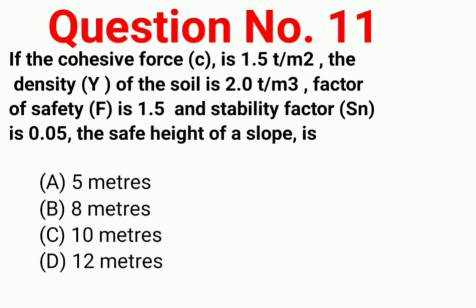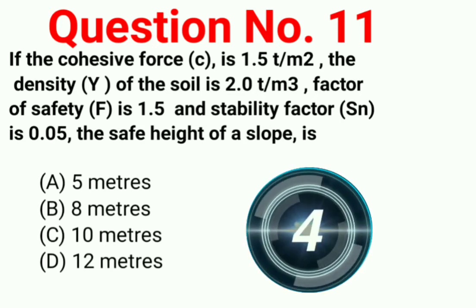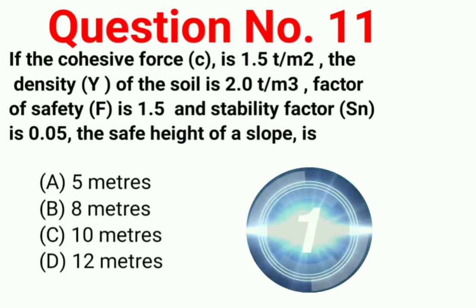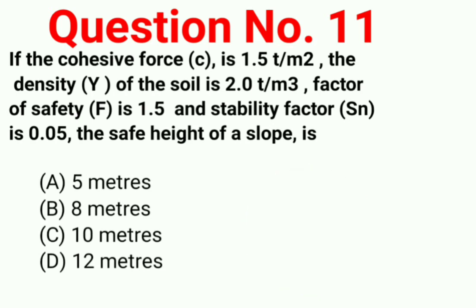Question number 11. If the cohesive force C is 1.5 T per meter square, the density gamma of the soil is 2 T per meter cube, factor of safety F is 1.5, and stability factor SN is 0.05, the safe height of slope is A 5 meter, B 8 meter, C 10 meter, option D 12 meter. Your correct answer is option C, 10 meters.